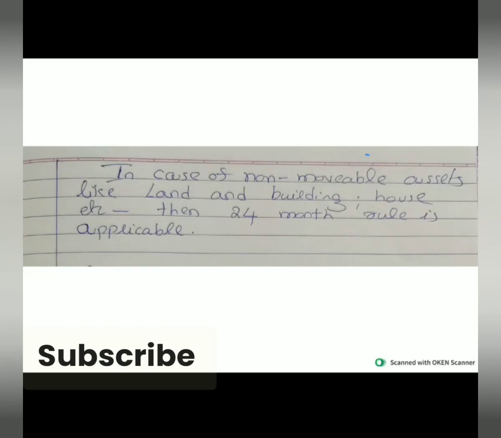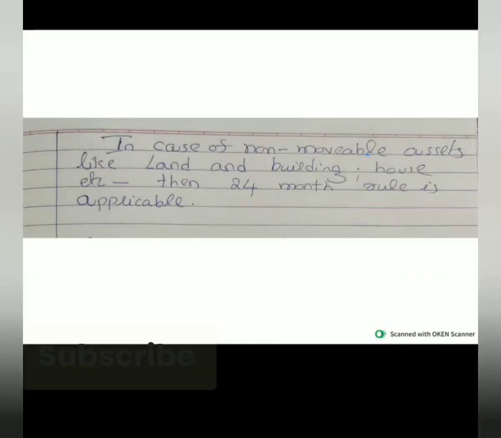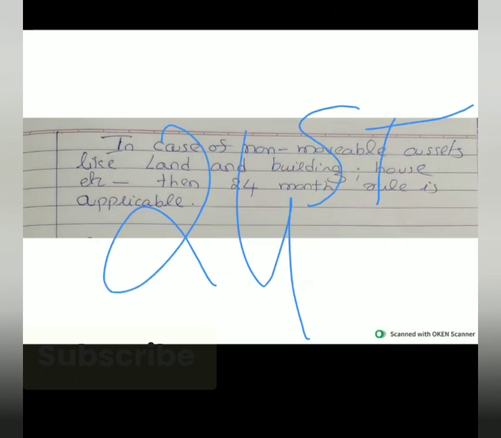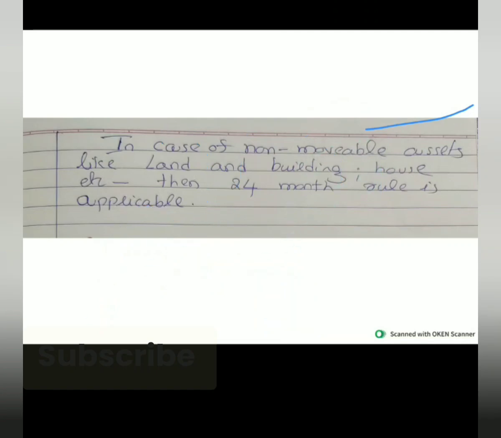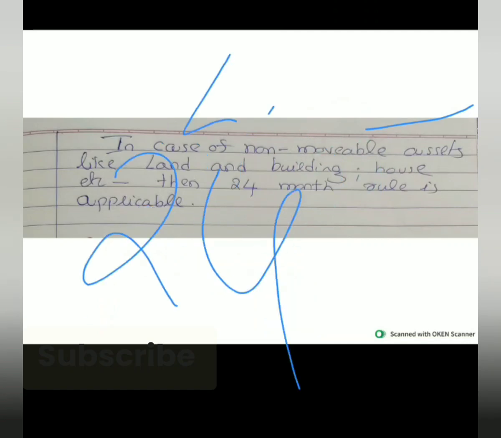In case of immovable assets like land and building, house property, the 36-month rule is not applicable. The 24-month rule is applicable. So for immovable assets, 24 ತಿಂಗಳಿಗಿಂತ less ಇದ್ರೆ that asset is short term. 24 ತಿಂಗಳಿಗಿಂತ ಜಾಸ್ತಿ ಇದ್ರೆ that asset is a long term one. So less ಇದ್ರೆ short term, more than 24 months ಇದ್ರೆ long term capital gain.